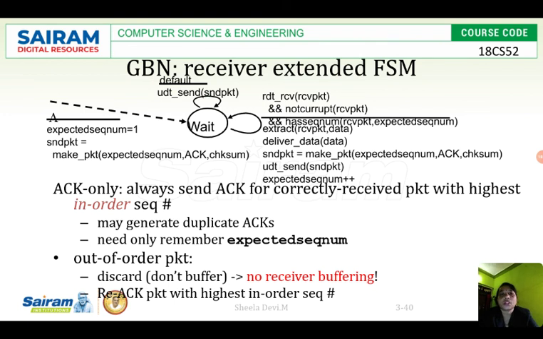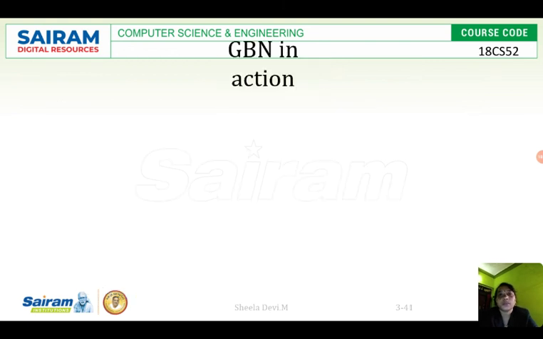So it discards any packet that it is not expecting. Apart from packet 3, if Go Back N gets packet 4 and packet 5, it will discard the data. It will not accept the data itself. That is what Go Back N is about.